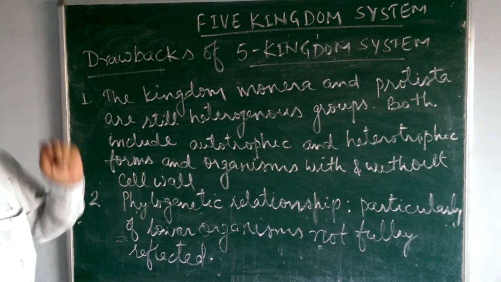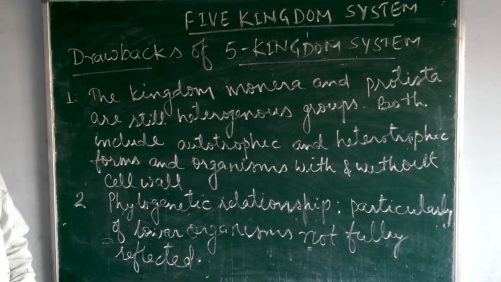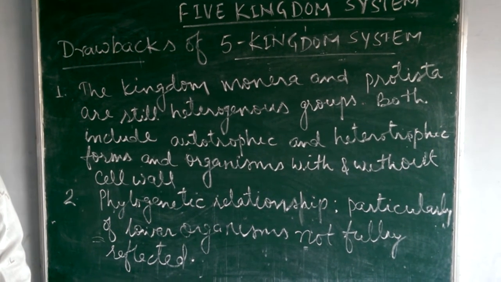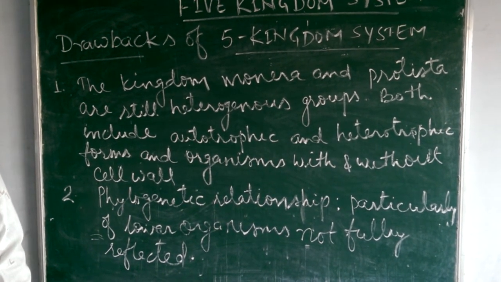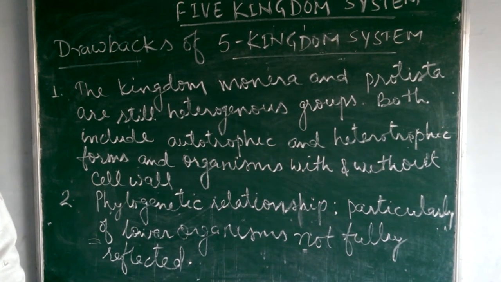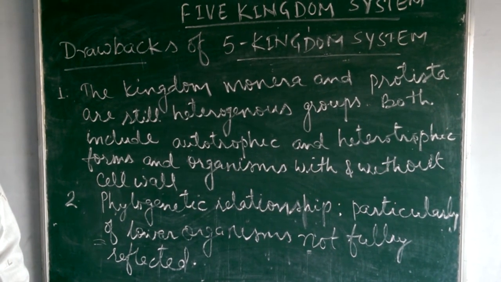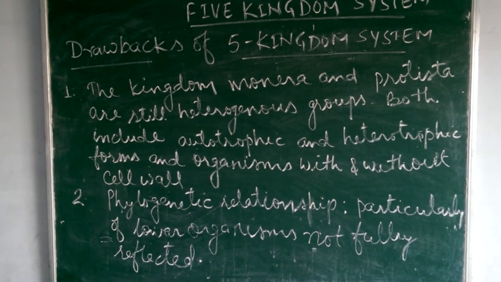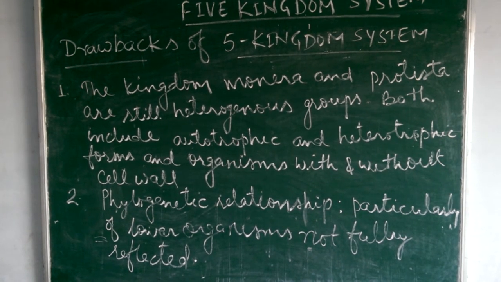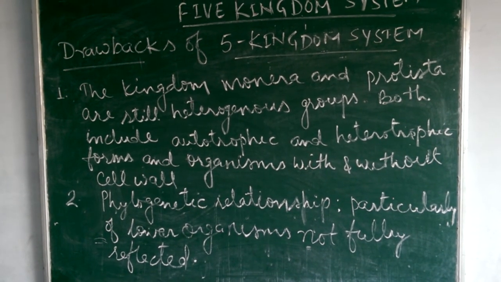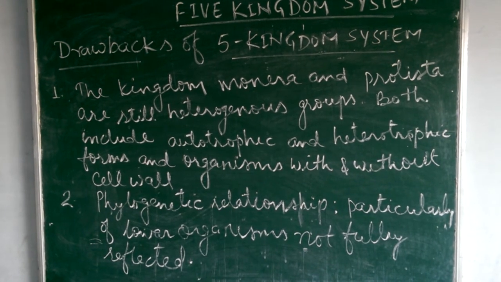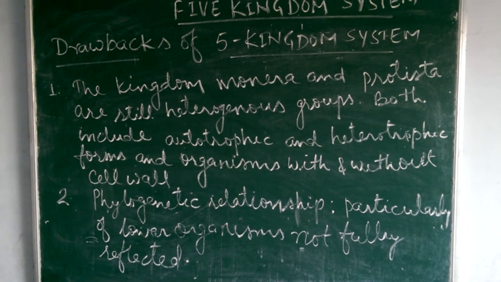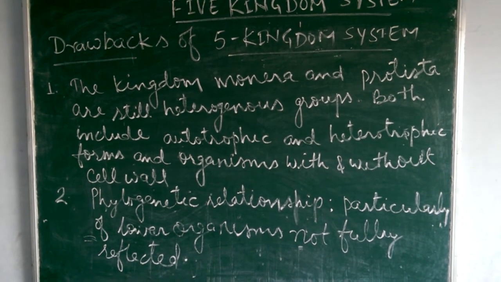Drawbacks of the five kingdom system of classification. Still, R.H. Whittaker tried to resolve most of the problems of earlier classification, but there are still some anomalies in it, some of which we will discuss here. First, the kingdoms Monera and Protista are still heterogeneous groups. Both include autotrophic and heterotrophic forms and organisms with and without a cell wall. So this is an anomaly.